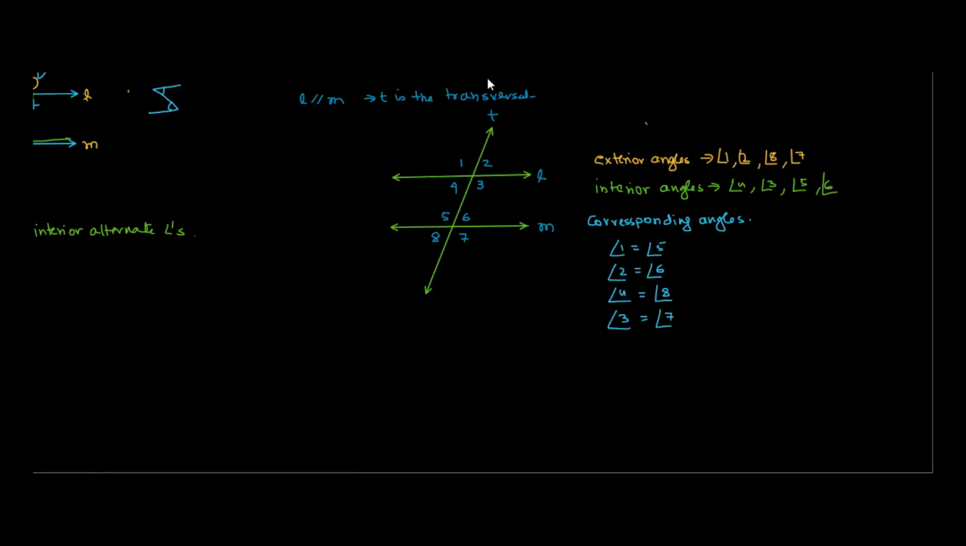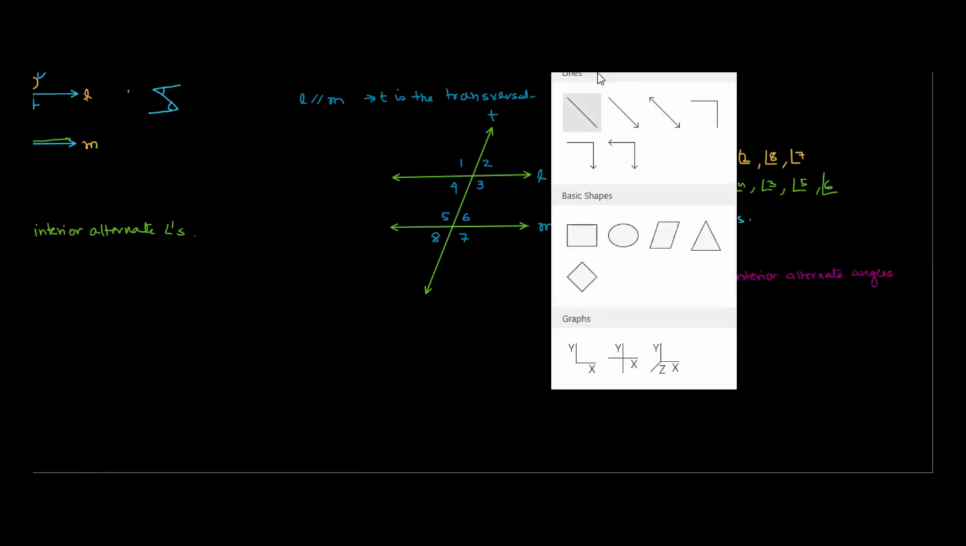Look at this angle and this angle, they are equal. This angle and this angle, they are equal. This angle and this angle, they are equal. This angle and this angle, they are equal. Corresponding angles. Now let's say we are talking about interior alternate angles. Interior alternate angles. Any angle which is of this format.